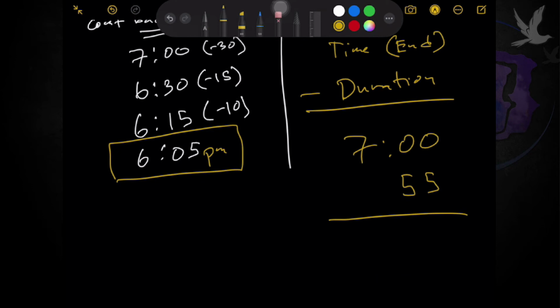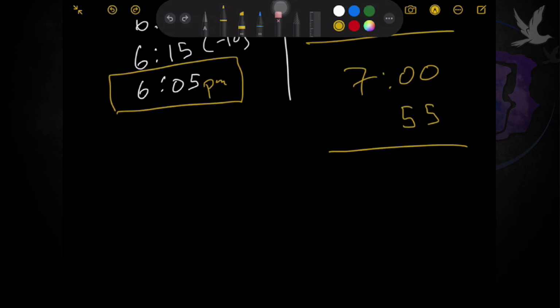So, again, you might ask me, Teacher Mark, do we just borrow 1? Cancel here, make it 6, and this will become 10? Is that the case? No, because we are talking about time. The approach is different. What we can do is take 7, and we need to borrow 1 hour from 7. If you borrow 1 hour from 7, we now have 6 hours left. So, we can safely say that our final hour here is 6.